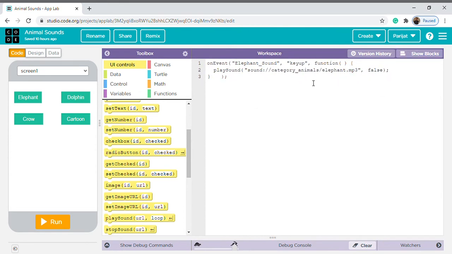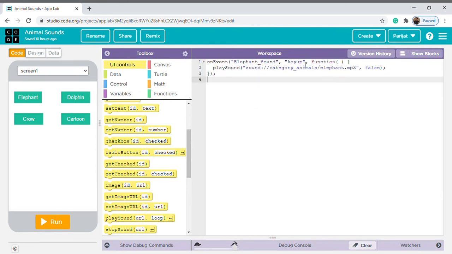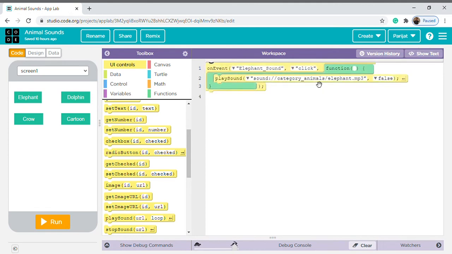I will make it here. You can do it from the text also. CLICK. Okay, this is enough. So see, here click is there. Okay, click. Now we have to do the same thing.